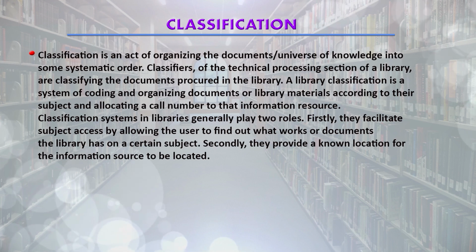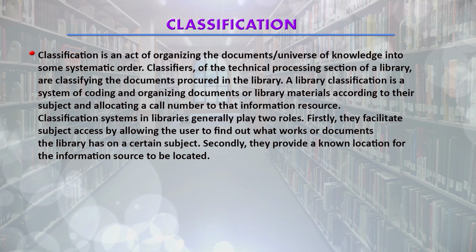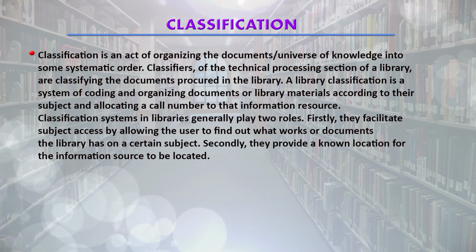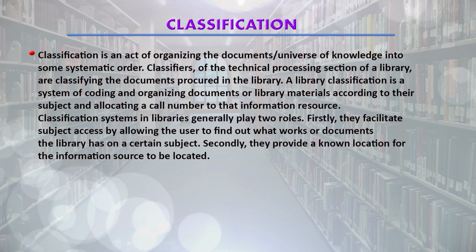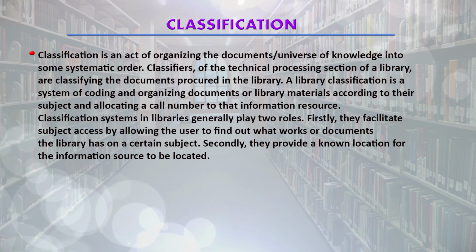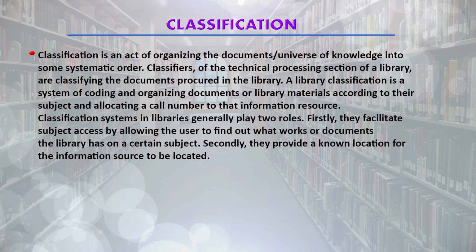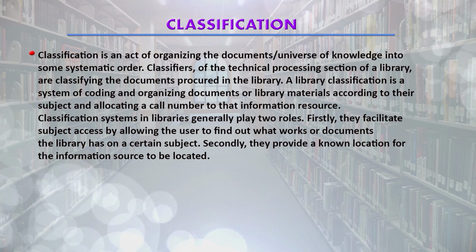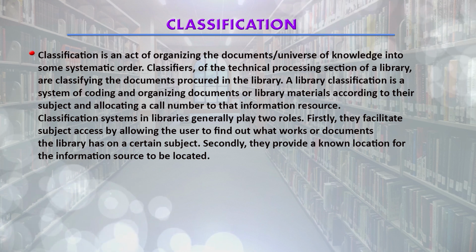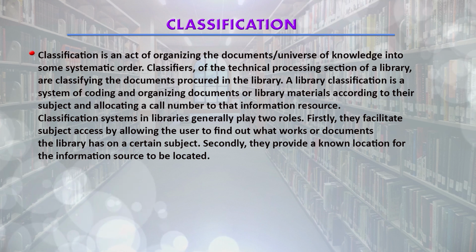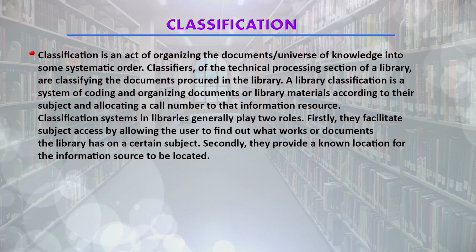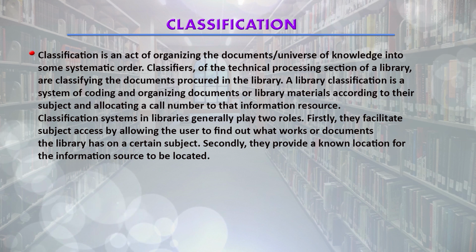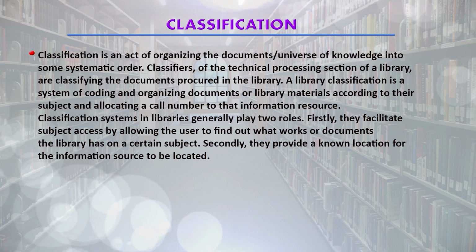So, now coming to the classification part. As we know, classification is the act of organizing the documents or universe of knowledge into some systematic order. Classifiers of the technical processing section of a library classify the documents procured in the library. A library classification is a system of coding and organizing documents or library material according to their subject and allocating a call number to that information resource.